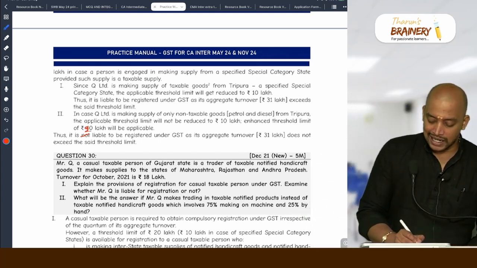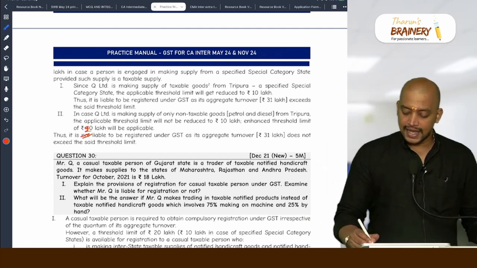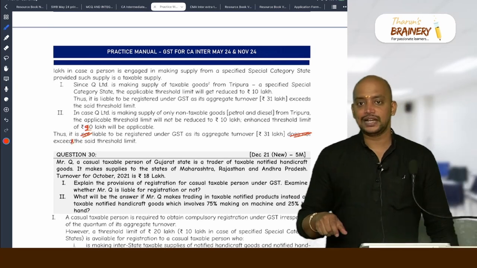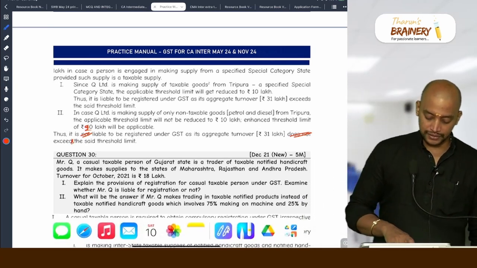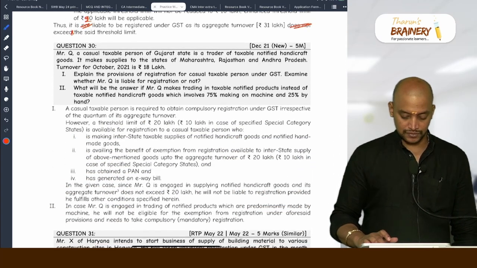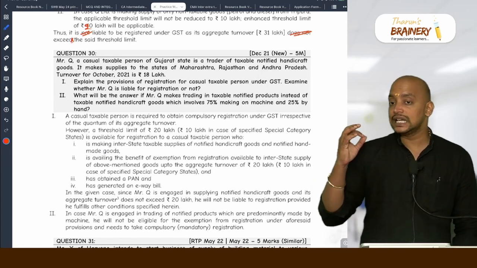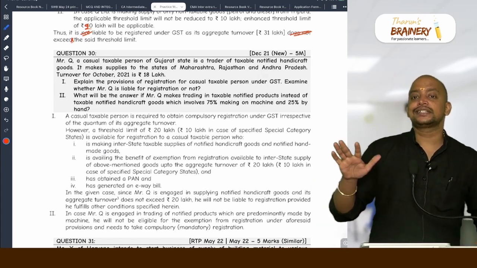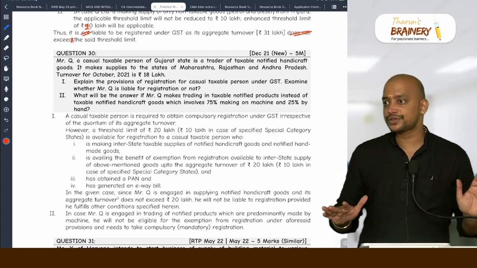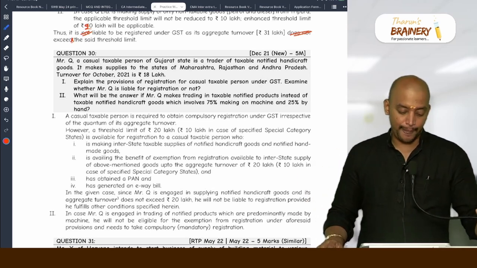Thus, it is liable to get registered under GST as its aggregate turnover exceeds the threshold limit. Kindly make the correction. So there is one notification related to that. In that notification, clearly they specified that if you are doing business in these 10 states, any supply of goods or services, taxable or exempted, any goods, you will not get the 10 lakh or that 40 lakhs threshold limit.